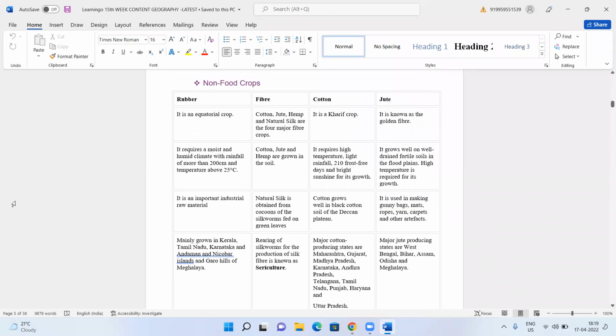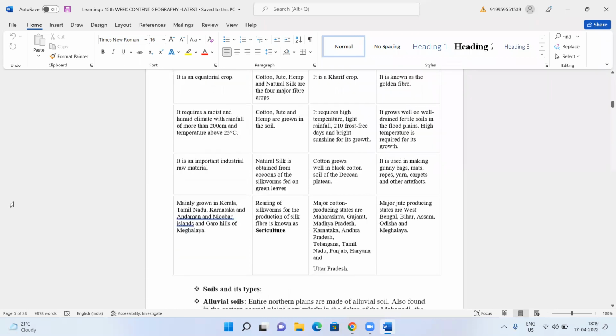Coming to jute, it is also called the golden fiber. The name given to jute is golden fiber. It grows well on well-drained, fertile soils in the floodplains. High temperature is required. It is used in making gunny bags, mats, ropes, yarn, carpets, and other artcrafts. Major jute-producing states are West Bengal, Bihar, Assam, Odisha, and Meghalaya. So these are all called non-food crops.